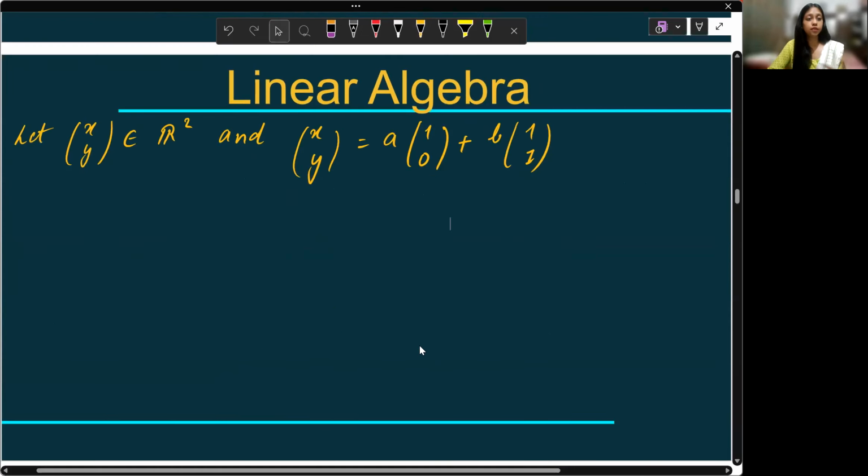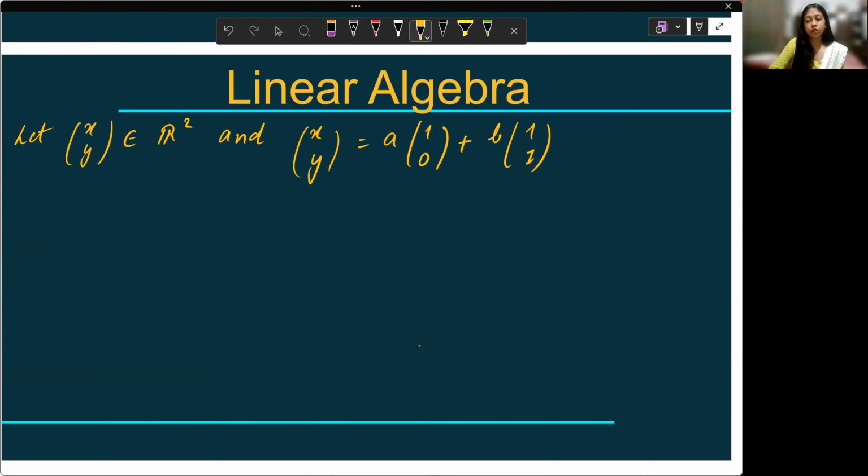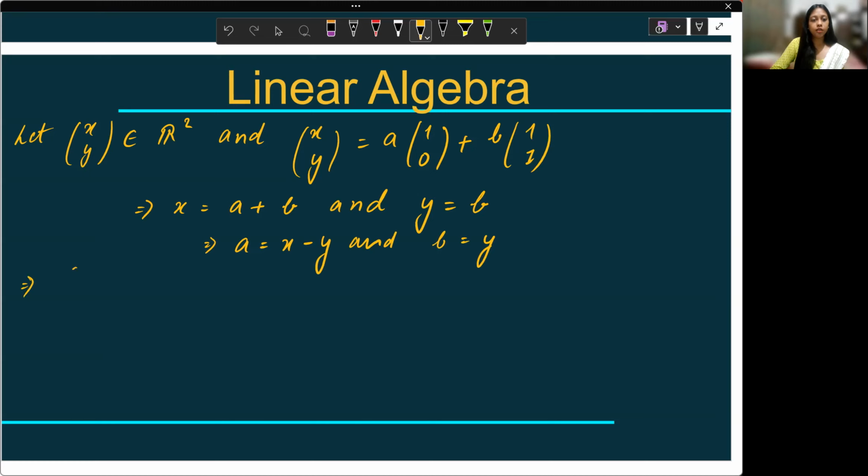We can say that yes, xy is a linear combination of vectors in B. So it implies x equals a plus b and y equals b. So the value of b is already y and the value of a would be x minus y. So we get unique values of a and b. It implies xy can be written as x minus y times 1, 0 plus y times 1, 1.